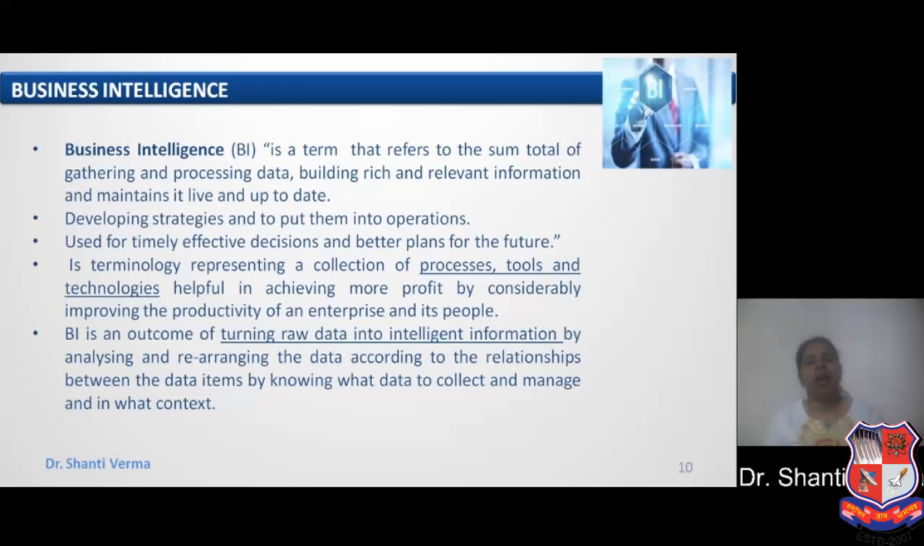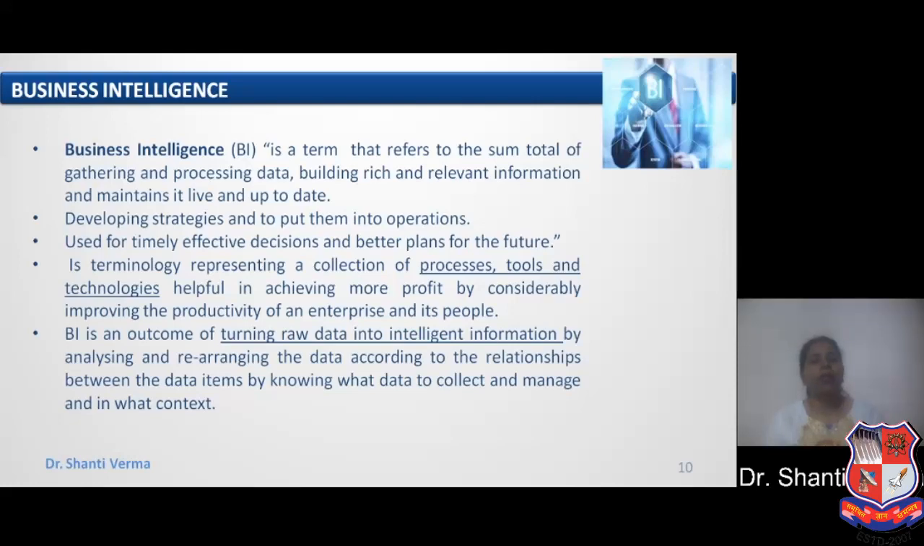Developing strategies and putting them into operation is also a part of business intelligence. BI is used for timely, effective decisions and better plans for the future. In current scenarios, most companies use business intelligence for taking decisions. This business intelligence is a terminology representing a collection of processes, tools, and technology, which is helpful in achieving more profit by considerably improving the productivity of the enterprise and its people.